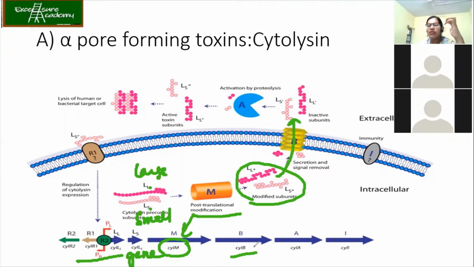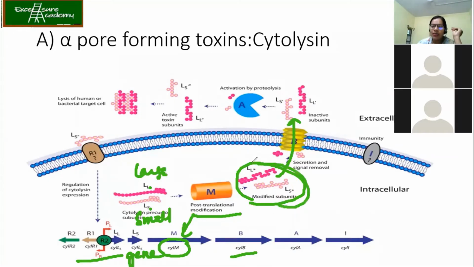So you can see how many genes are responsible for producing this cytolysin. So first one is the genes which are going to code the large subunit and small subunit. Then for post-translation modification, the gene involved is CYLM.